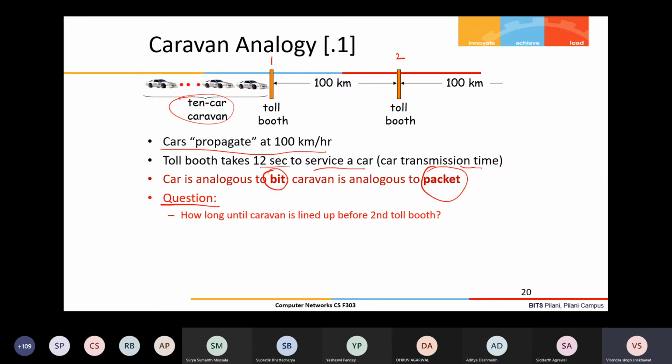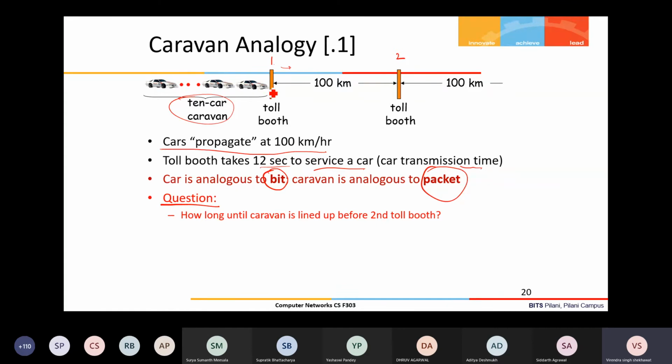Some of you might be thinking, why isn't it processing time? Basically, you can assume that processing time is also included, because with this analogy we cannot exactly specify the processing time. Maybe at a toll booth somebody is taking some information and then passing the car to the other side of the toll booth. So processing and transmission time in this analogy are not distinguishable. That's why I say it takes 12 seconds.